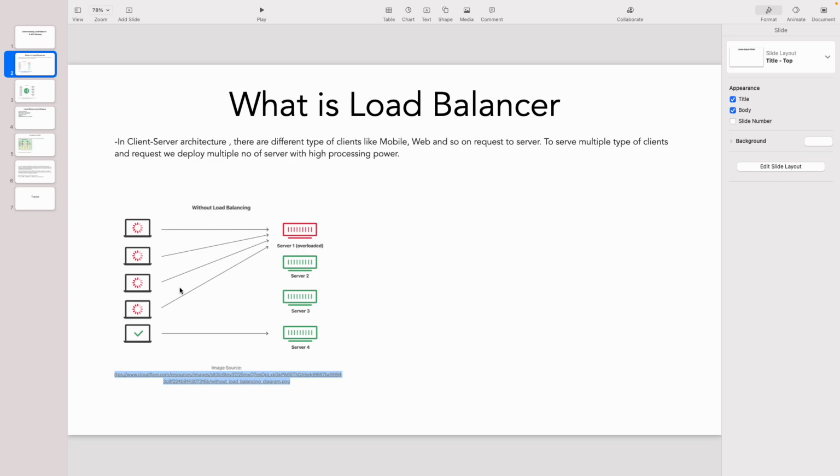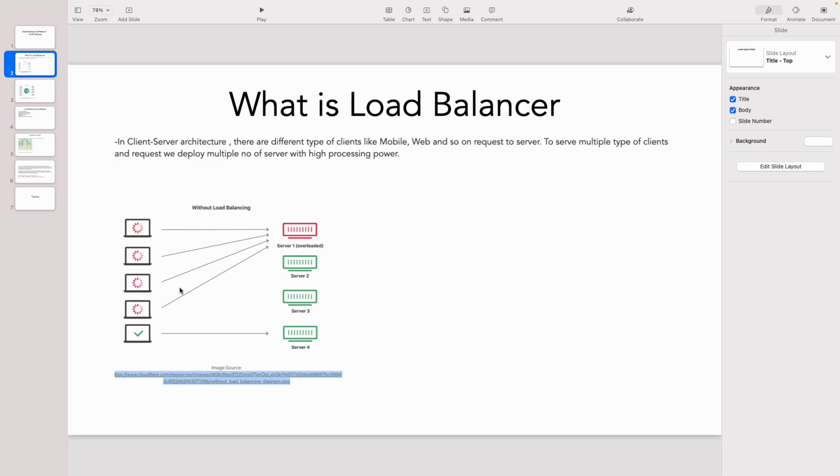First we'll understand what a load balancer is and what will happen if we are not using a load balancer in our applications. In client-server architectures, we use different types of clients, like mobile or web. These are the two main channels we have as of now, and using these clients we make all the requests to the servers.